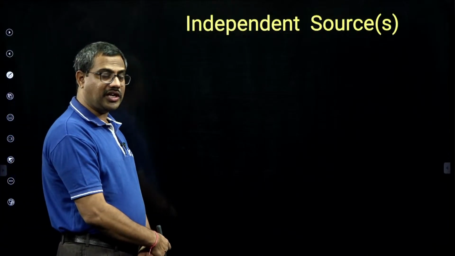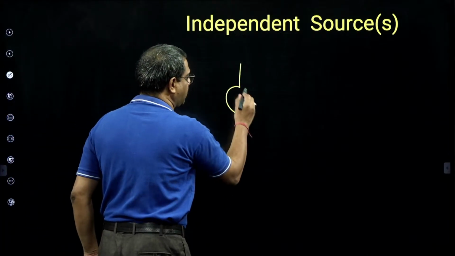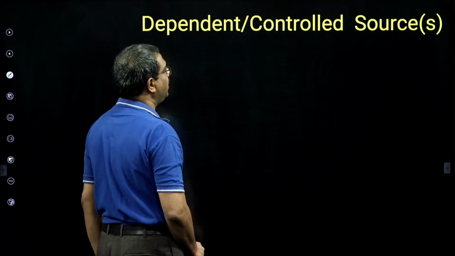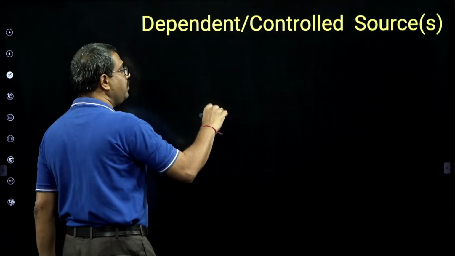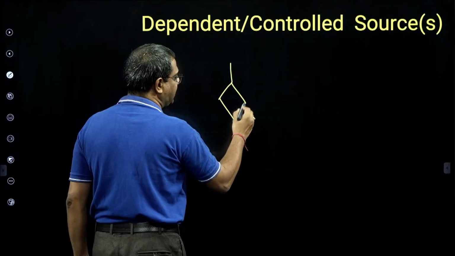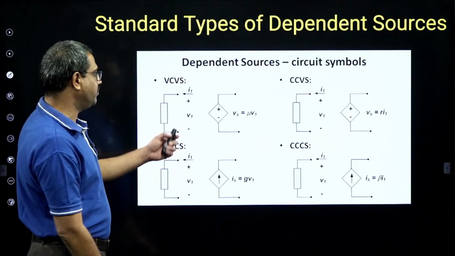Independent sources have properties independent of circuit condition and they are represented by a circle symbol. Okay, and dependent sources, they do depend upon some external parameters and they are represented as a diamond symbol. Okay, and they are standard 4 types.